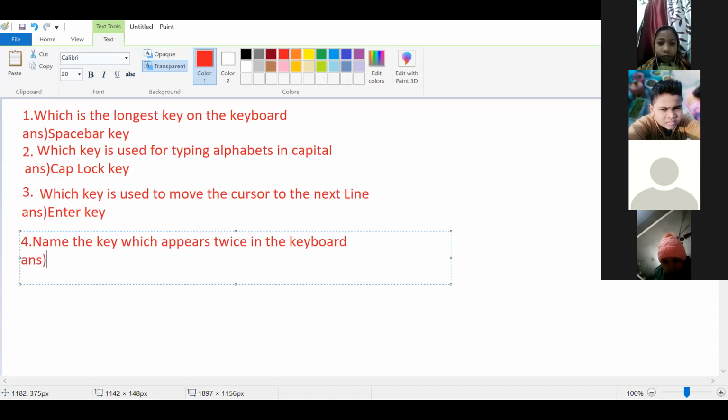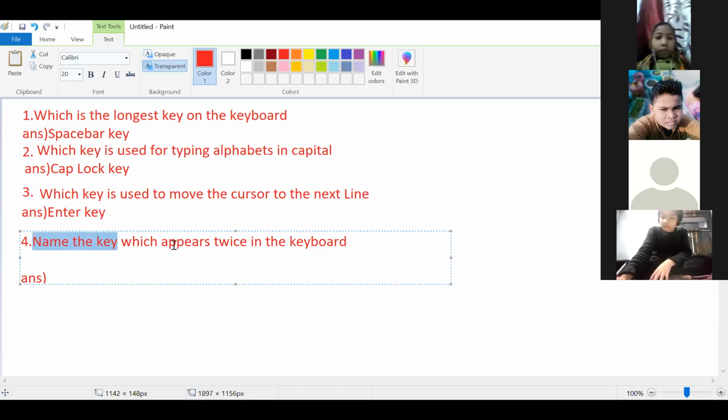Shift, Control, Alt. Yes. So now see, try to understand here everyone. The question is, name the key which appears twice in the keyboard.